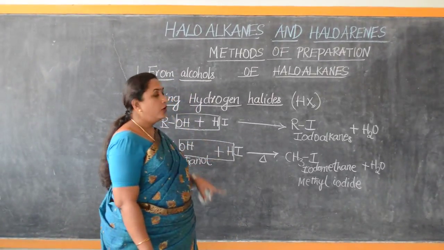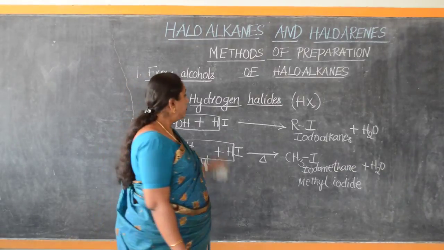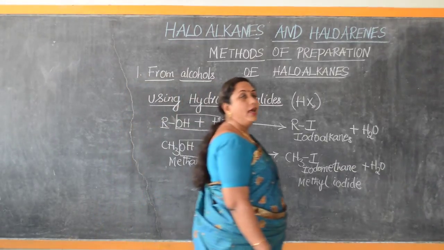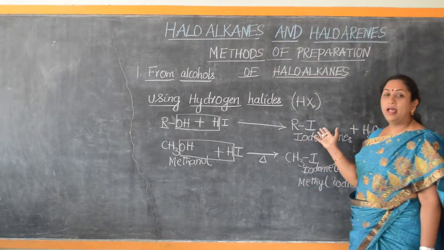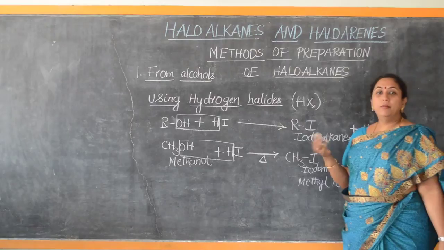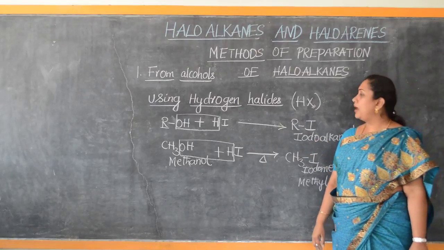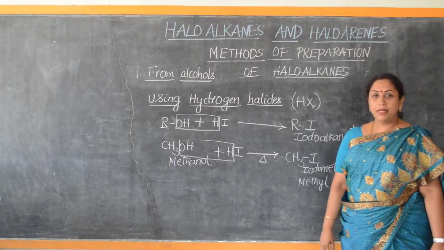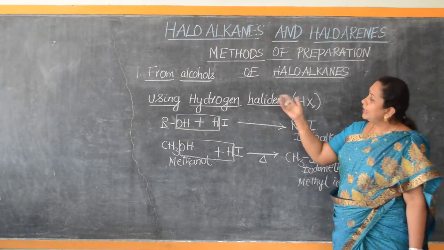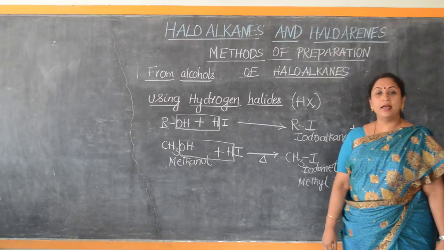So this is how we will be able to obtain, from alcohol by the action of hydrogen halides, the different types of haloalkanes as chloroalkanes, bromoalkanes and iodoalkanes. In my next video, I will be discussing the preparation of haloalkanes again from alcohols by considering thionyl chloride.